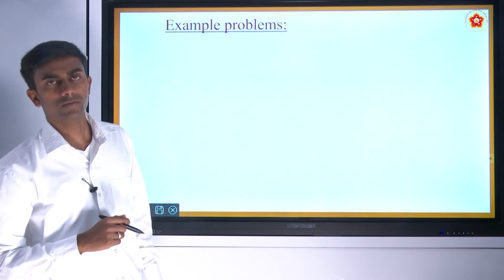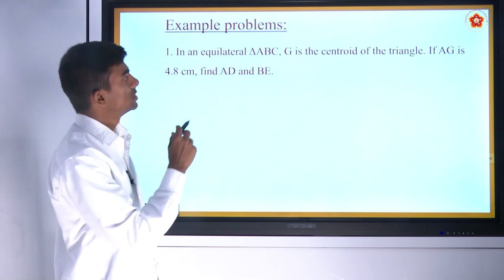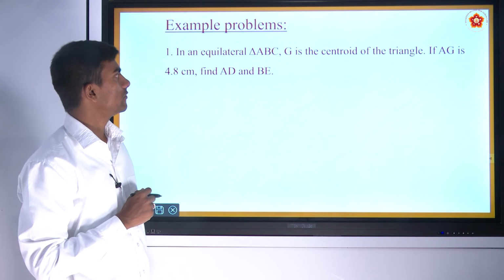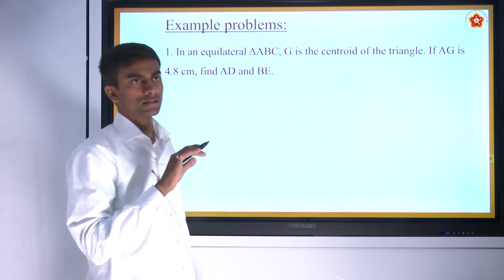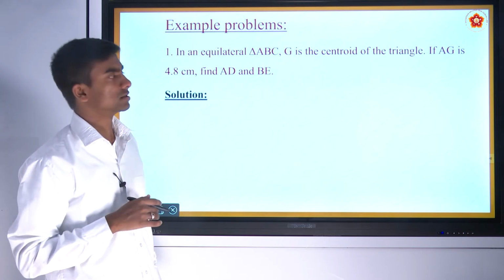Let's look into some problems. In an equilateral triangle ABC, G is the centroid of the triangle. If AG is 4.8 cm, find AD and BE. Let us construct the triangle. In the solution part, let us construct this triangle.